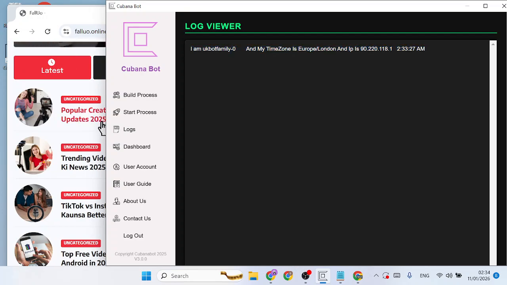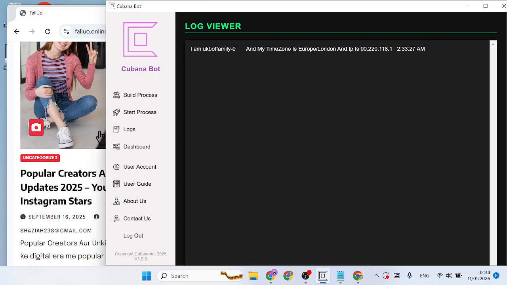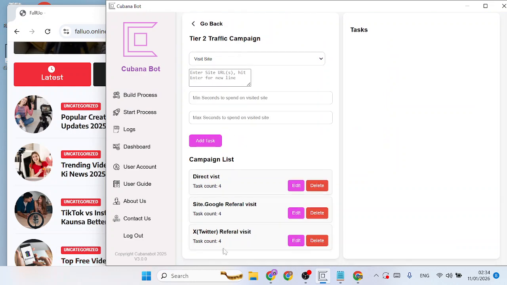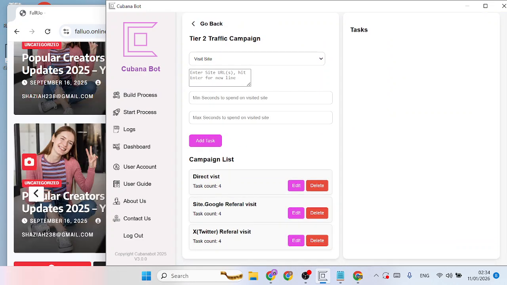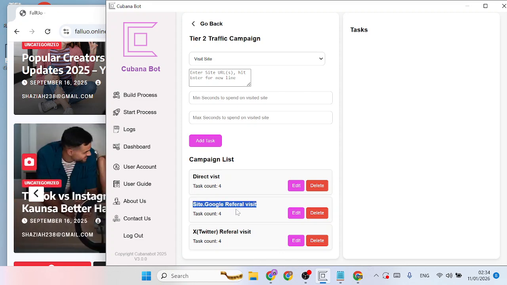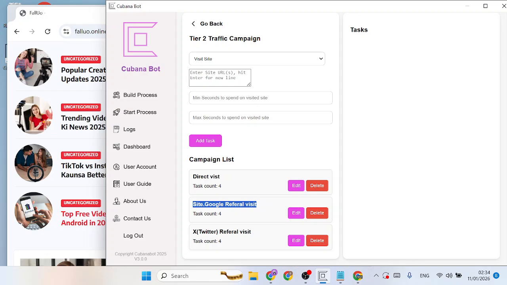That way your online activities are done neatly. So that's how to use direct visits, Google referral visit, and Twitter referral visit. The best option to use is the site.google referral visit. You can create up to like four or five URLs, even up to 10 URLs, just to stay safe.